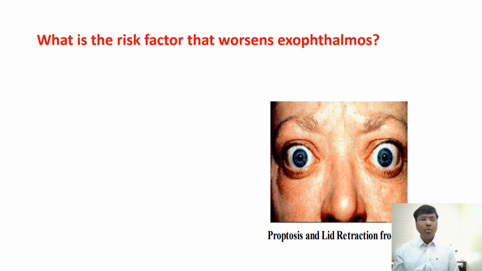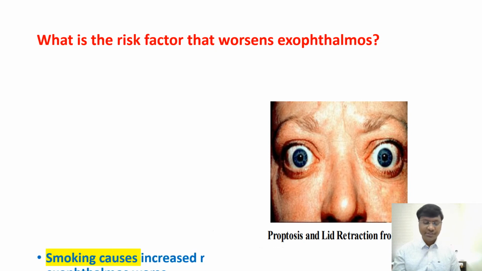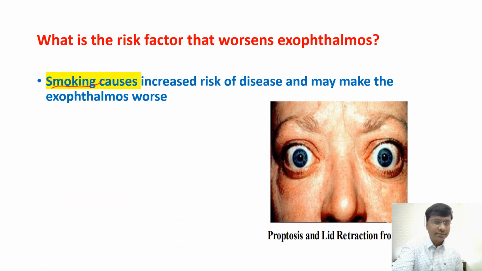Then, what is the risk factor that worsens the exophthalmos? This is a very, very important multiple choice question. It is smoking. Smoking causes increased risk of the disease and may make the exophthalmos worse. That is the risk factor that will worsen the exophthalmos.